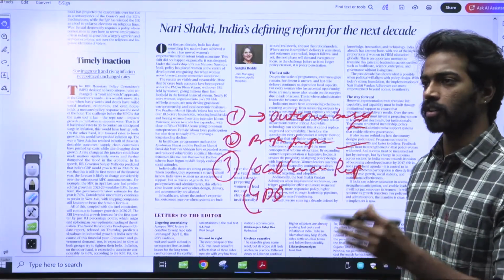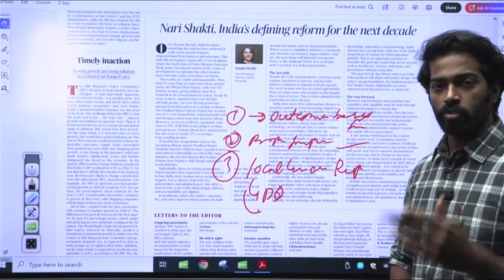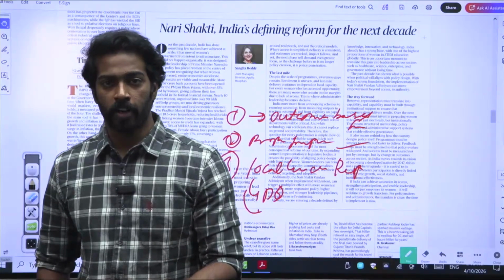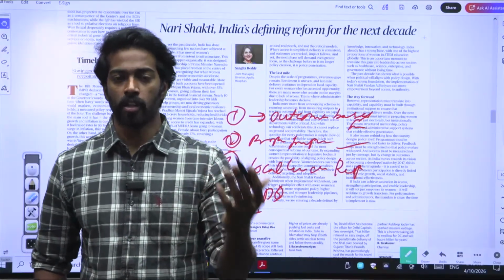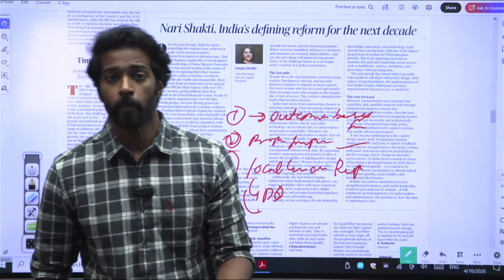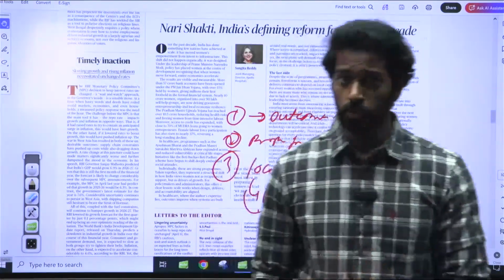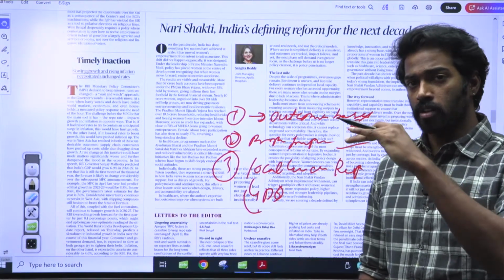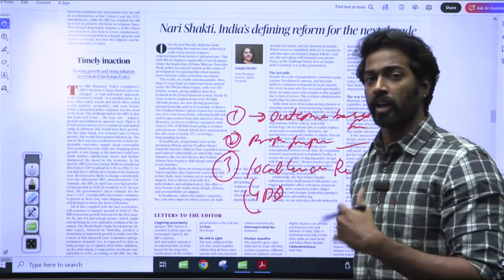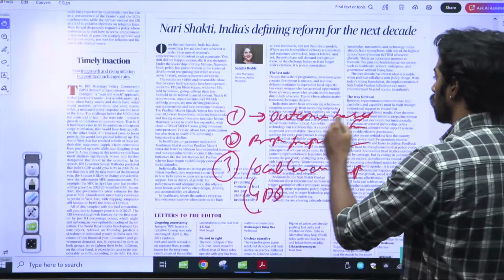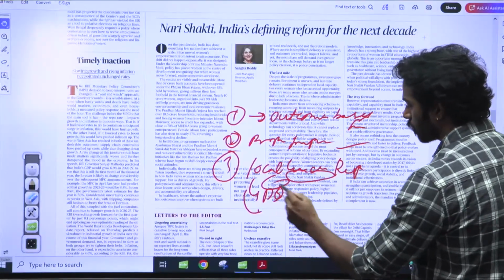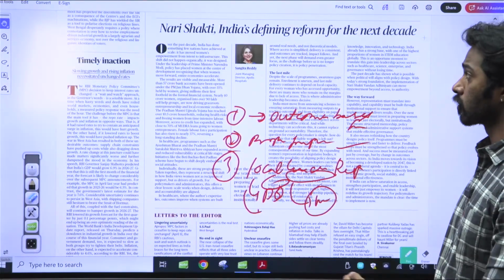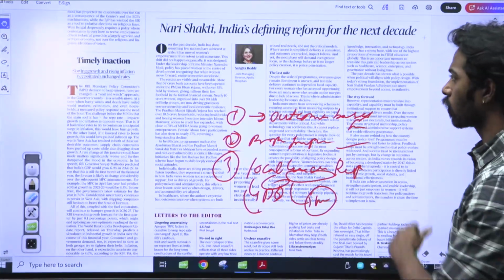The author is also trying to say that we have recently brought the 106th constitutional amendment, the Nari Shakti Vandan Adhiniyam, where we are giving representation to women in the Lok Sabha elections and also legislative assembly elections. What happens there? It helps ensure that the policies are implemented in such a way that the sphere of women is also being accelerated properly. So the Nari Shakti Vandan Adhiniyam is also a part and parcel of how India can accelerate its growth in multifold. That is what the author is trying to say.